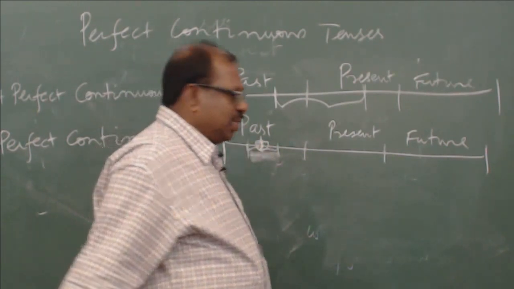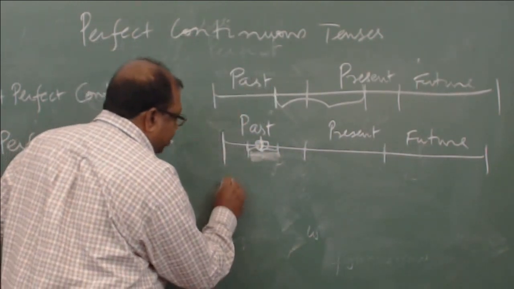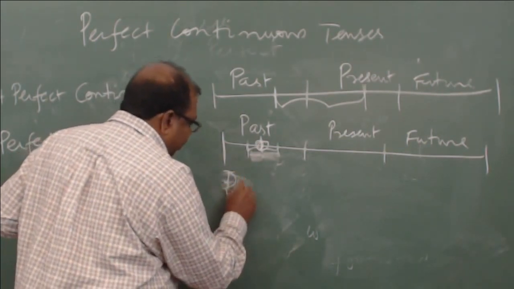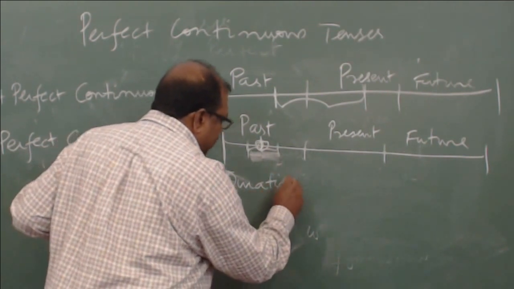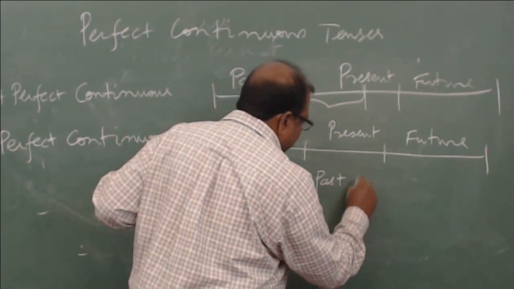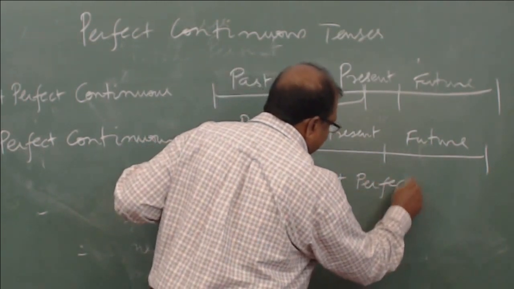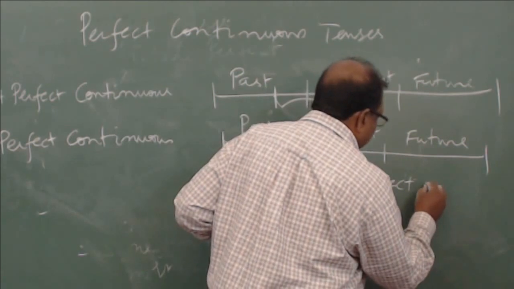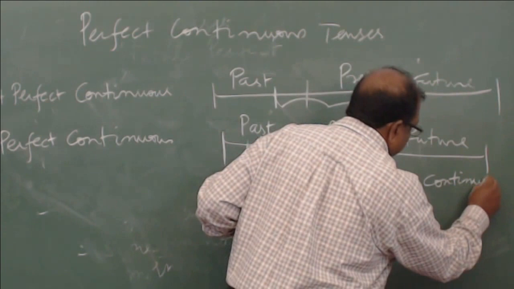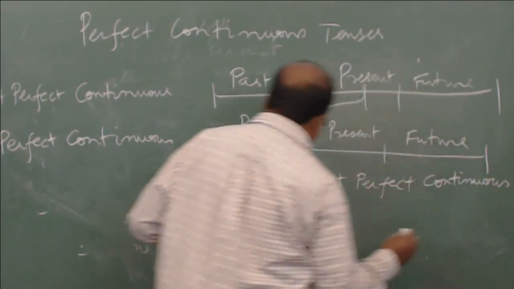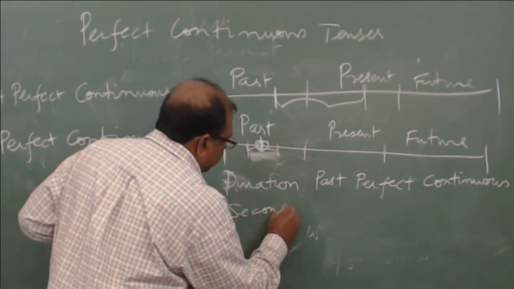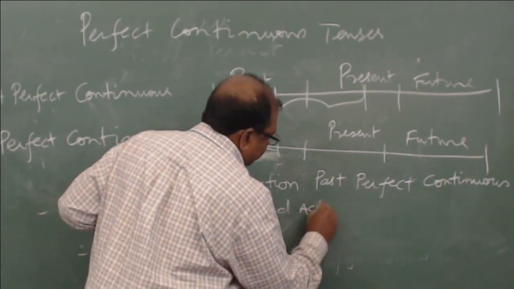So here also look at the structure. The first action, that is, when you are mentioning the duration, is mentioned in the past perfect continuous tense. The action which has happened in the duration is used in past perfect continuous tense. Then the second action you say in the past tense.